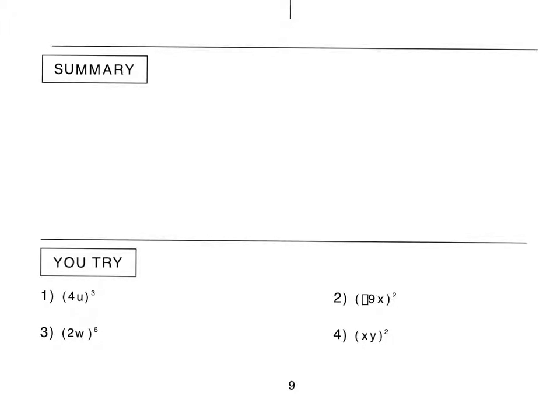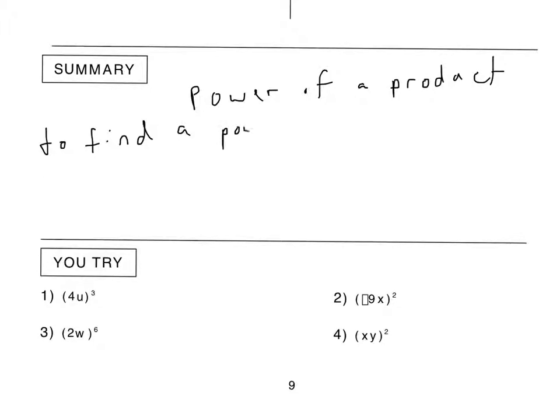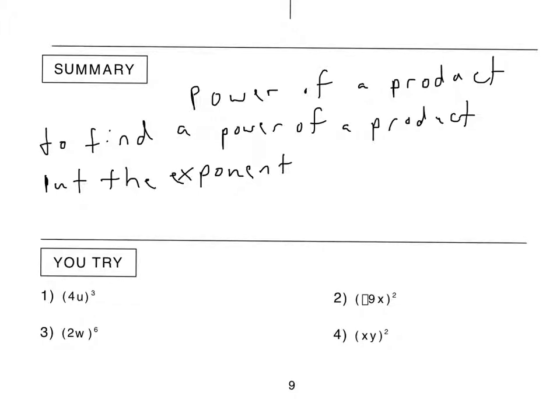Write down power of a product, and I want you to write down, to find a power of a product, put the exponent with everything inside the parentheses.